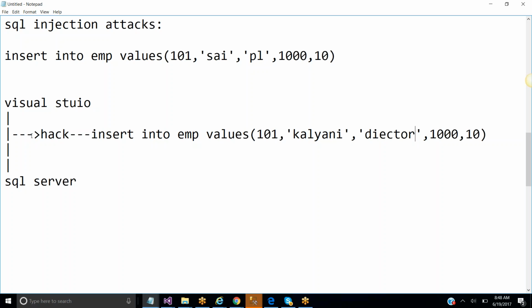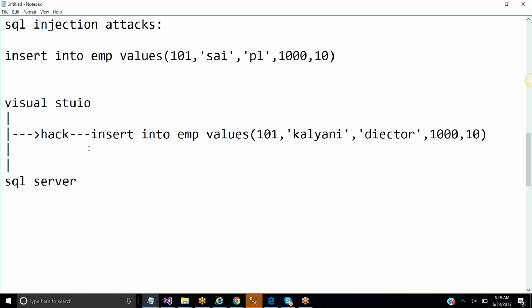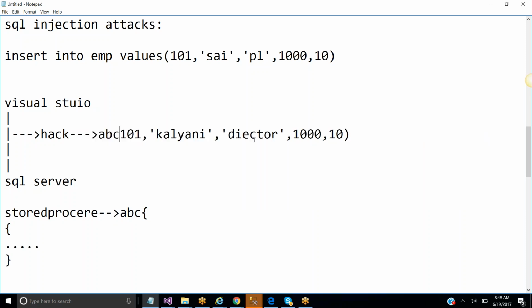So there are many chances to hack the query while it is transferring from Visual Studio to SQL Server throughout the network. So other than transferring like this, what we do is pass the name of a stored procedure. Suppose the stored procedure name is ABC. Inside the stored procedure ABC will be the insert query. While passing this throughout the network, instead of insert into employee values, we just pass ABC.